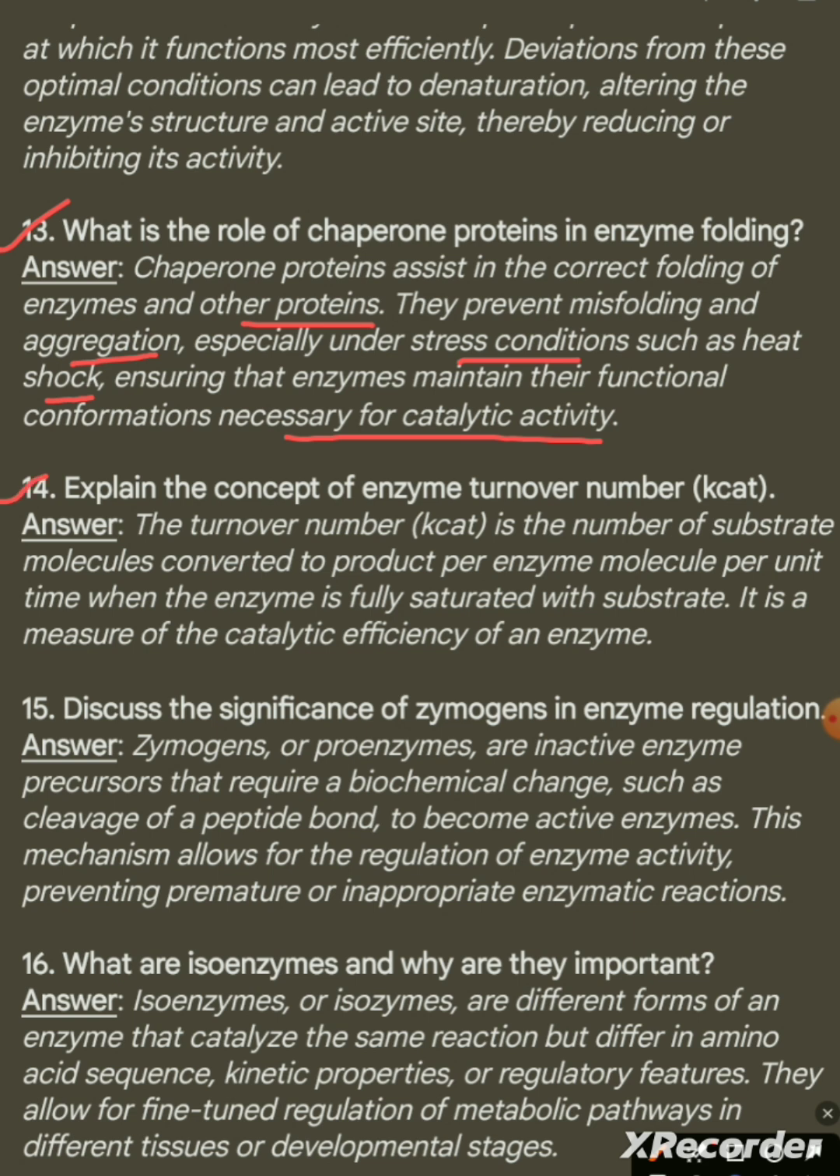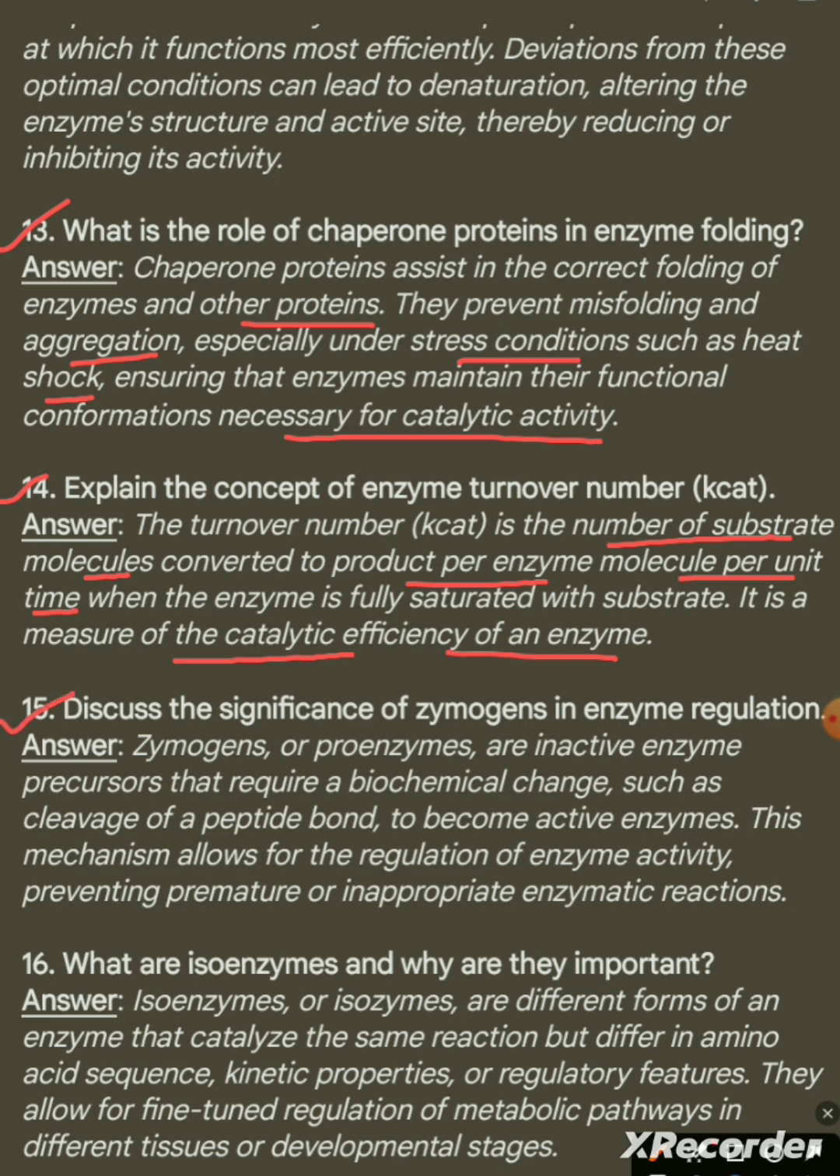Question 14. Explain the concept of enzyme turnover number. Answer. The turnover number is the number of substrate molecules converted to product per enzyme molecule per unit time, when the enzyme is fully saturated with substrate. It is a measure of the catalytic efficiency of an enzyme.